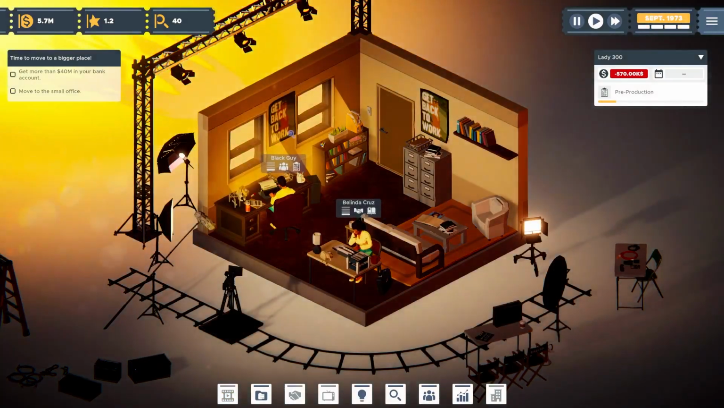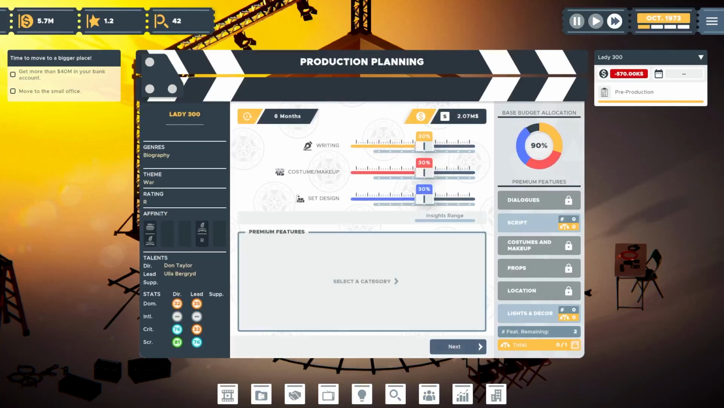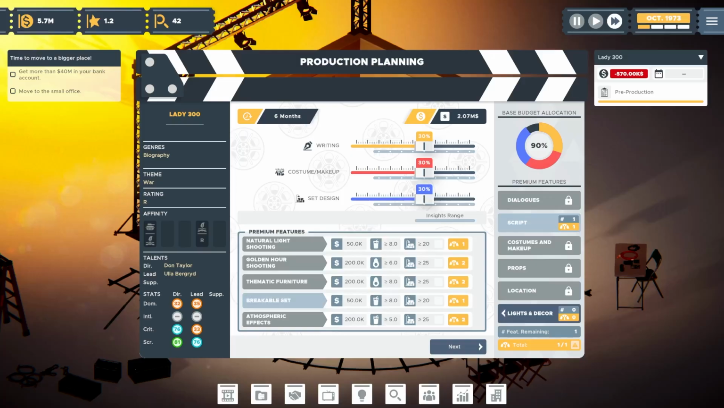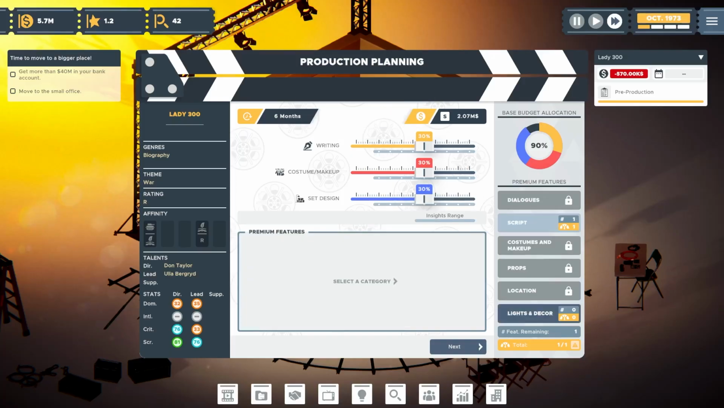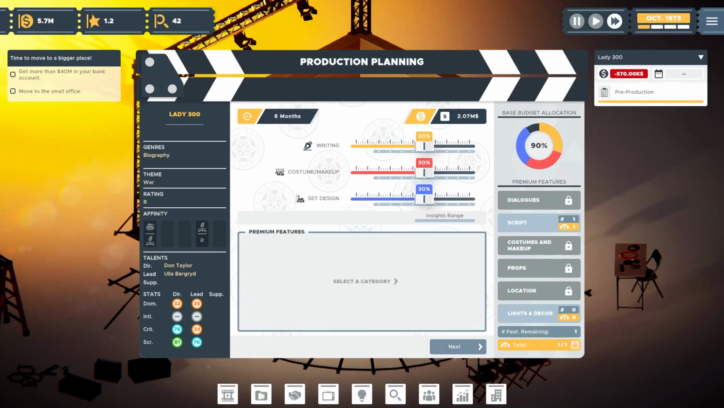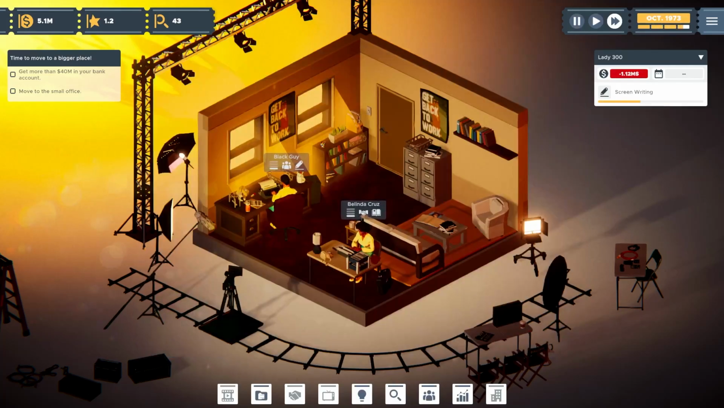Now this is a biography. I'm not sure if there's a lot of biographies that have a lot of action in them, right? So for script, I think subtext writing works. Breakable sets, I don't think works. And though it would help to throw premium features at it to improve the score, if it doesn't really work, like, I don't know if this is going to be a movie that gets an 8 with audiences, and therefore it'd be $50K for nothing, right? So we're just going to roll with that for right now.